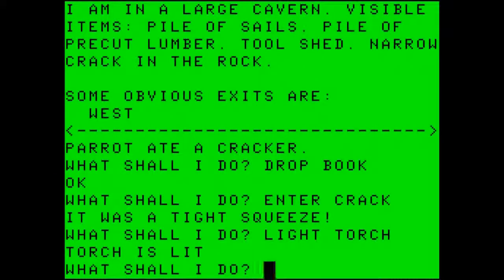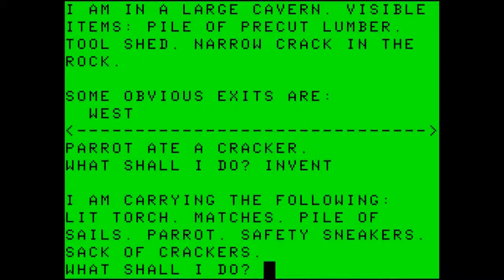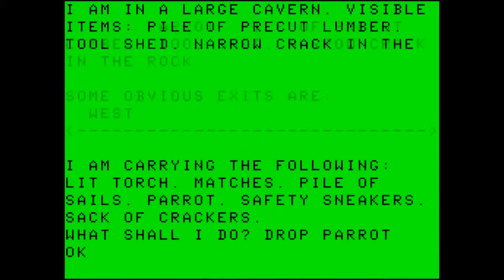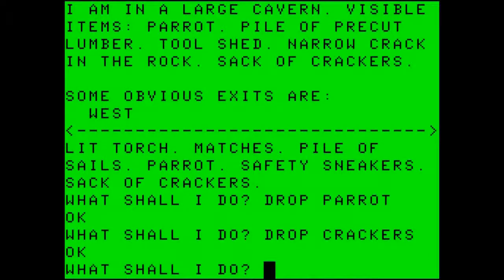I am in a large cavern. Visible items, pile of sails, pile of pre-cut lumber, tool shed, narrow crack in the rock. Obvious exits are west. So let's get the sails. I want to check my inventory. I am carrying lit torch, pile of sails, matches, parrot, safety sneakers, and a sack of crackers. I want to drop the parrot. I want to drop the crackers. Then enter the crack again.